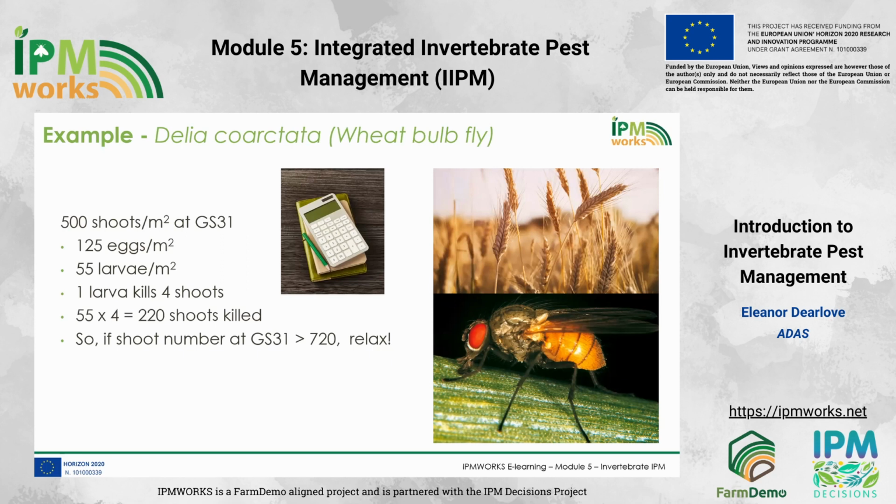Wheat bulb fly lay their eggs in the soil. Larvae then emerge and they burrow into crops and begin feeding on shoots. This pest can be an issue in wheat, barley and rye.